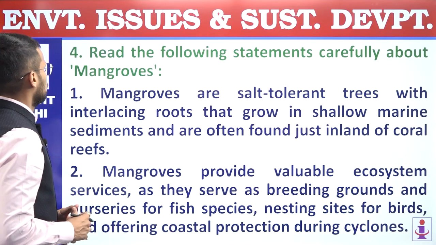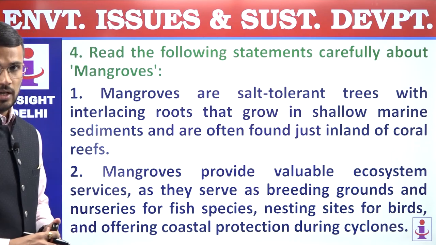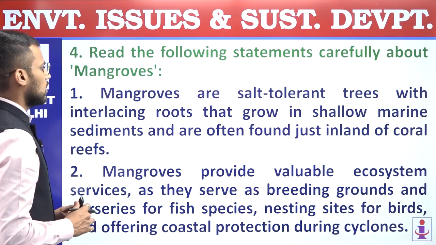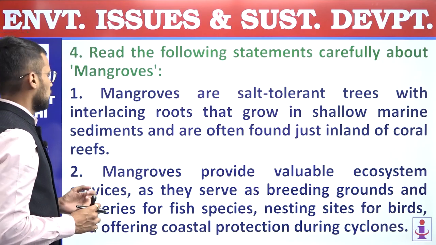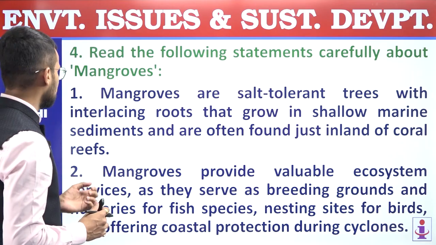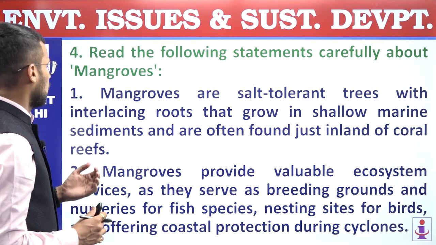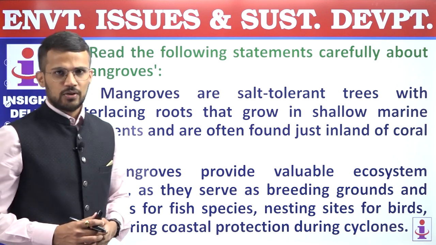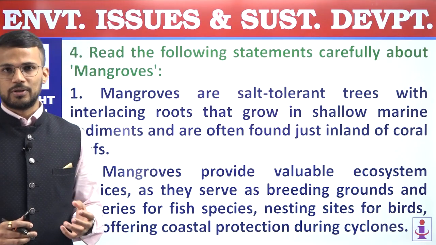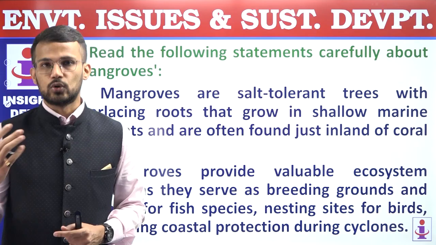Next question. Fourth, read the following statements carefully about mangroves. First statement, mangroves are salt-tolerant trees with interlacing roots that grow in shallow marine sediments and are often found just inland of coral reefs. Right? So this statement is a correct statement regarding mangroves. Mangroves, we know, are present in the littoral zones.